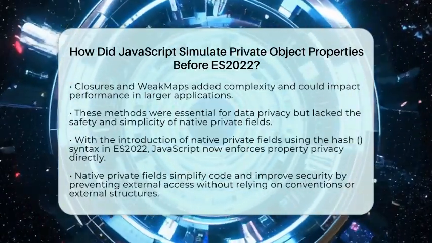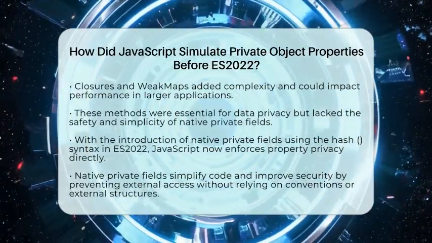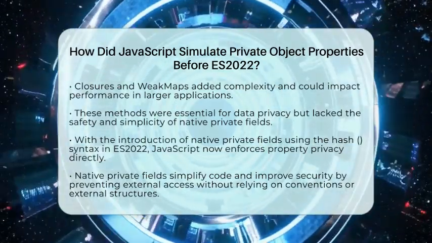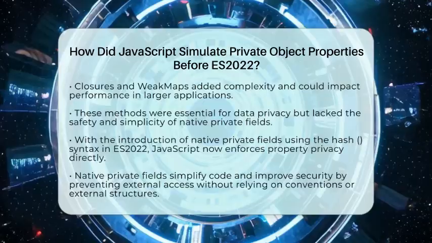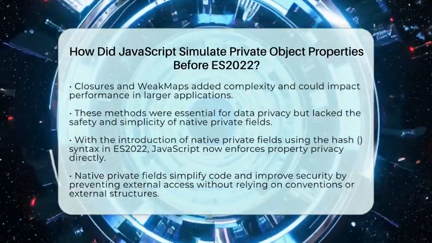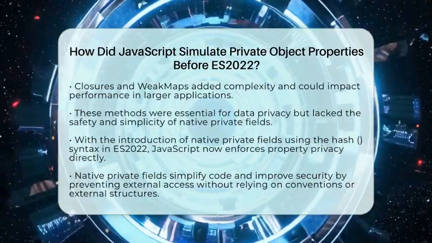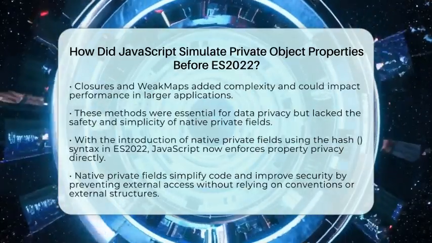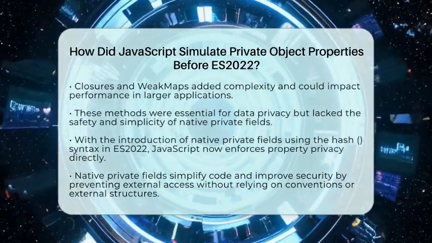All these methods had their limitations. None of them enforced privacy with the language itself. They relied on conventions, discipline, or indirect access. Reflection tools or debugging could sometimes reveal the hidden data. Closures and WeakMaps involved more complex code and could impact performance. But these patterns were essential for managing data privacy in JavaScript before the language added native private fields in ES2022.